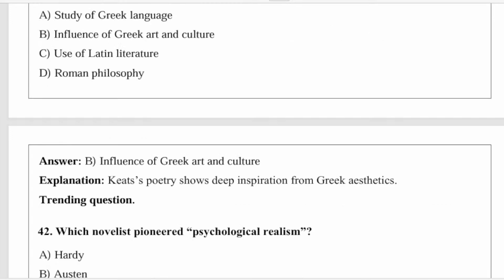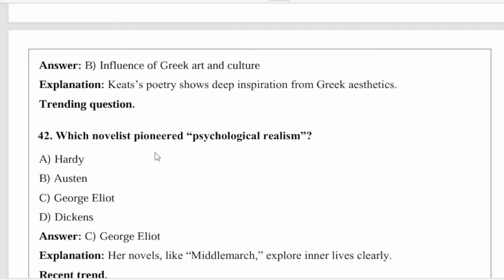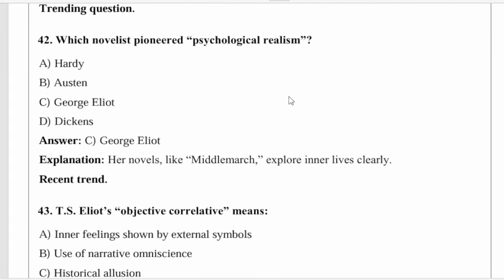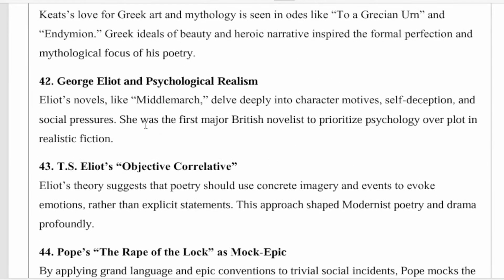Next question. Which novelist pioneered psychological realism? George Eliot is the person who pioneered psychological realism. Her novels like Middlemarch explore the inner lives of characters. Now we will see the explanation. Eliot's novels like Middlemarch delve deeply into character, motives, self-deception, and social pressure. She was the first major British novelist to prioritize psychology over plot in realistic fiction.